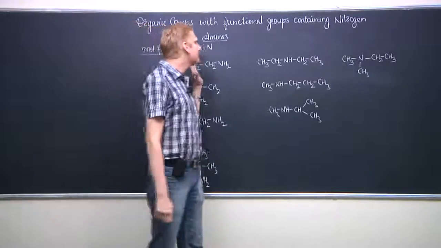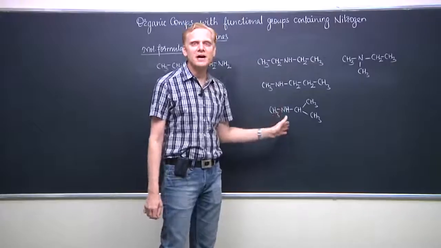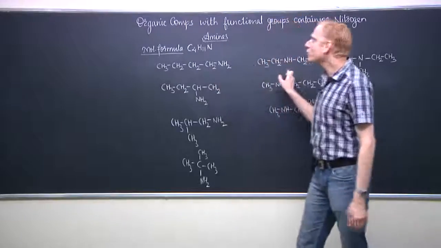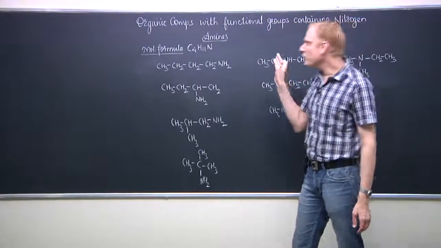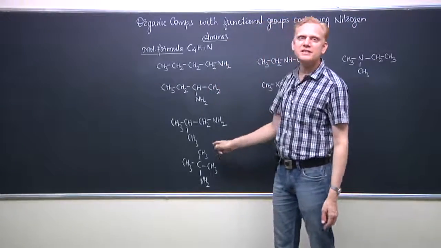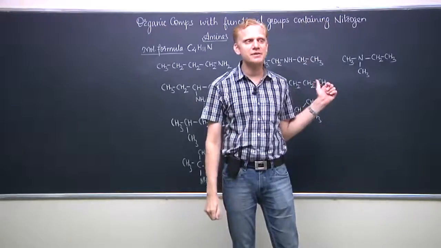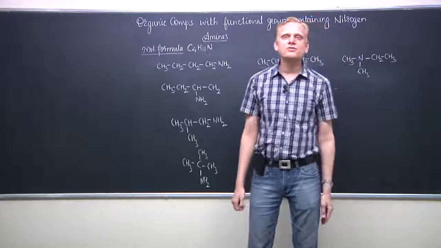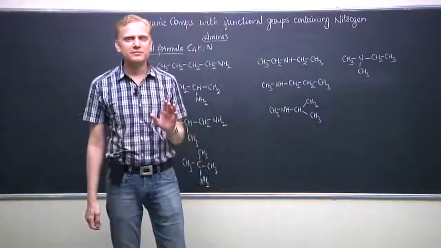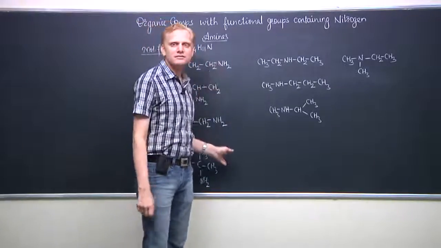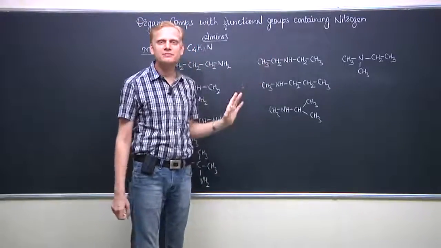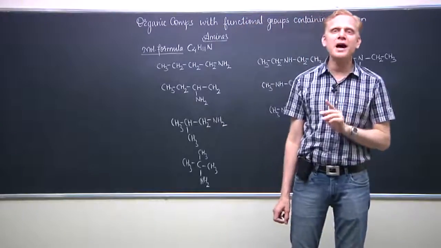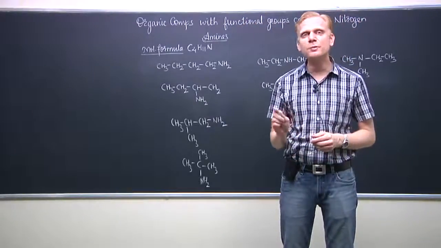I did not compare any of the primary with any of the secondary up till now. The reason is very clear: they belong to different homologous series. The homologous series of primary amines is considered to be different from that of the secondary amines, and from that of the tertiary amines. So what is the conclusion? If I compare any of the primary amines with any of the secondary or tertiary amines, then that relationship will be taken as functional group isomer. They are the functional group isomers.